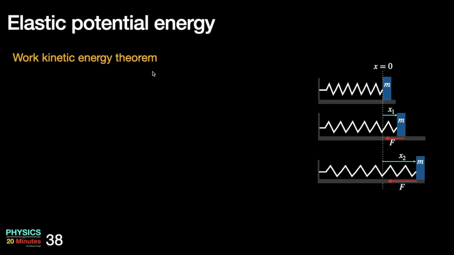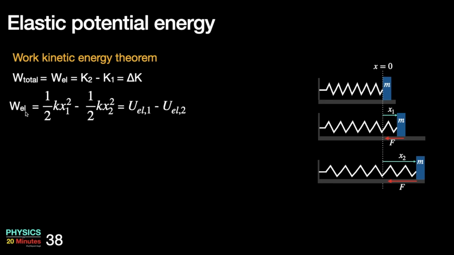So I can apply the work kinetic energy theorem to this situation, which says that the total work done, which is the work done by elastic forces, is K2 minus K1. The work done by elastic forces is half kx1 square minus half kx2 square, which is U elastic 1 minus U elastic 2. Therefore, U elastic 1 minus U elastic 2 is equal to K2 minus K1.